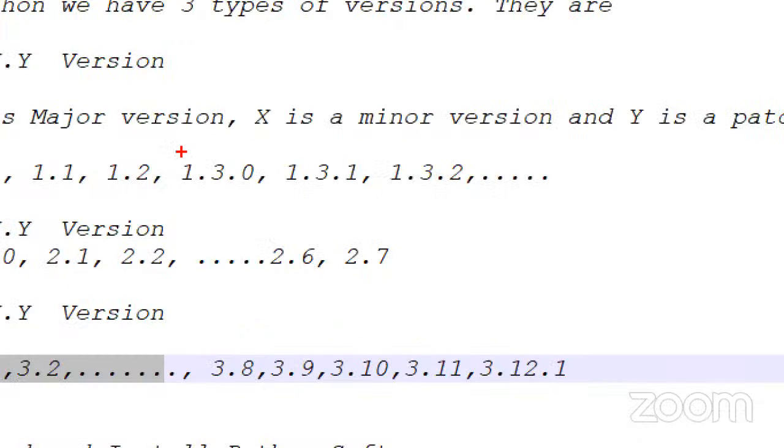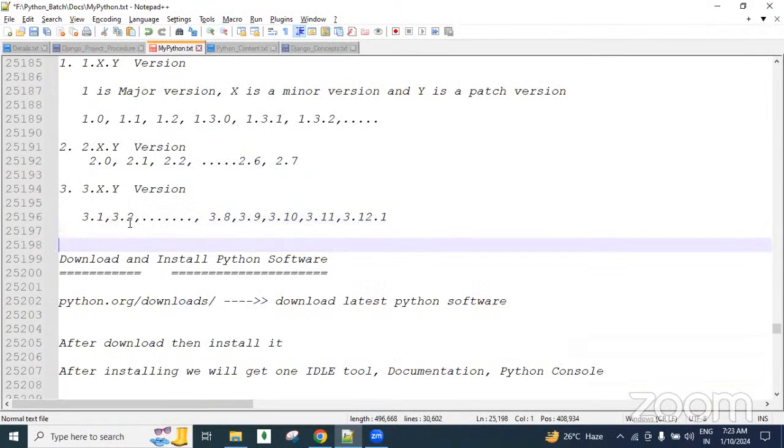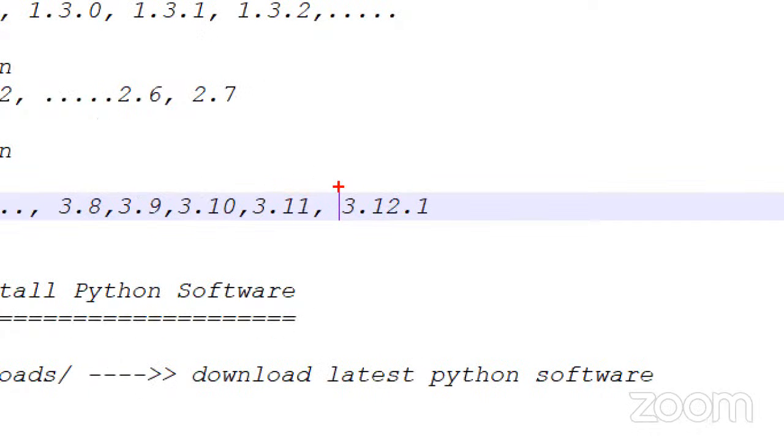For example, here you can see 1.3.0, 1.3.1: major version, minor version, patch version. Now in the 3.x versions, up to 3.12 is there: 3.12.0, 3.12.1. This is the latest version. 3.12.1 was released only last month, on December 8th, 2023.